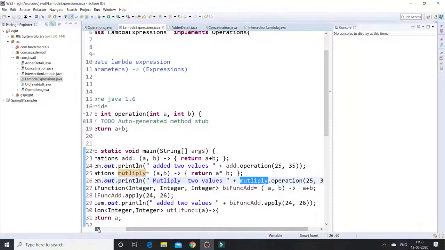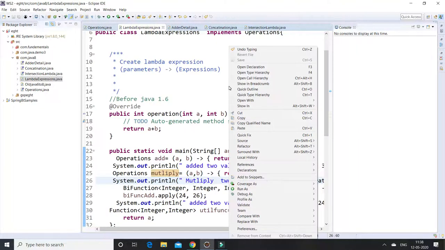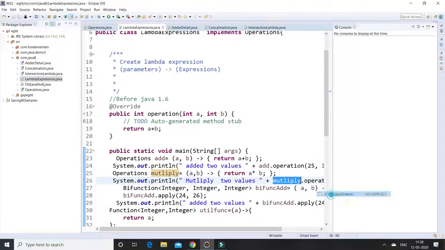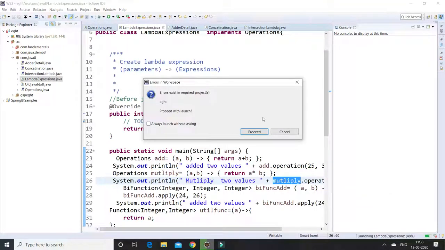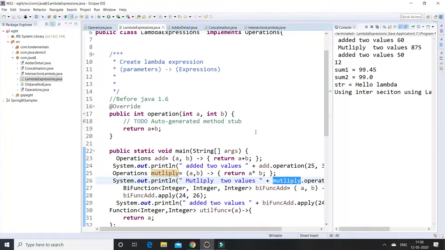So let us run this application. What is the value? Added two values 60, multiplied two values 875. This is the way we can use lambda expressions.